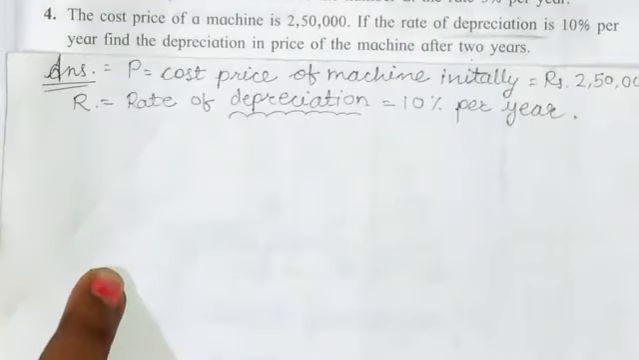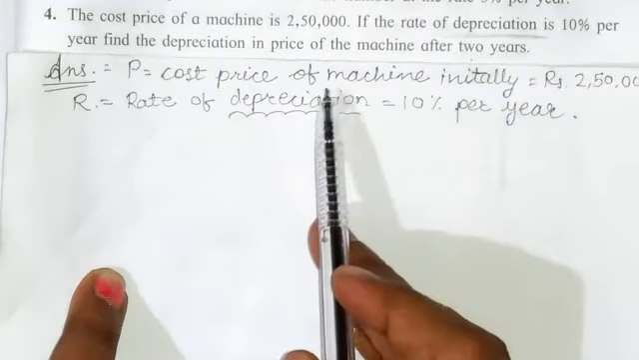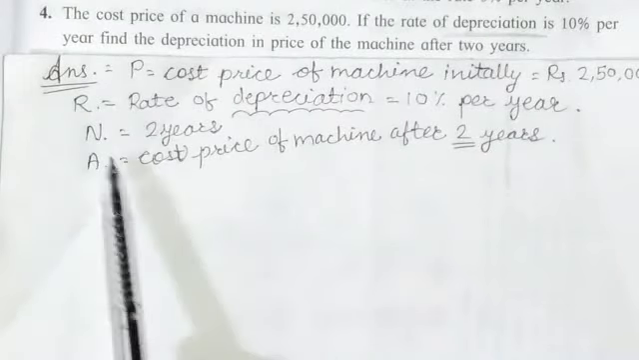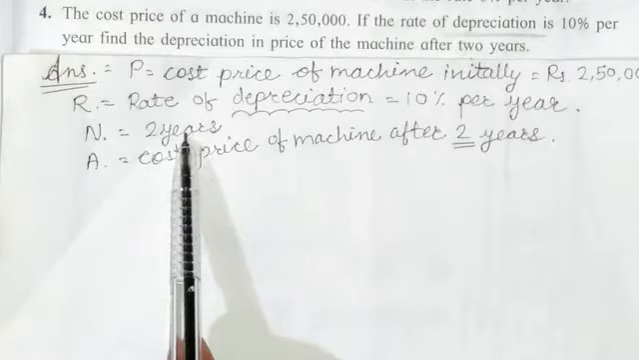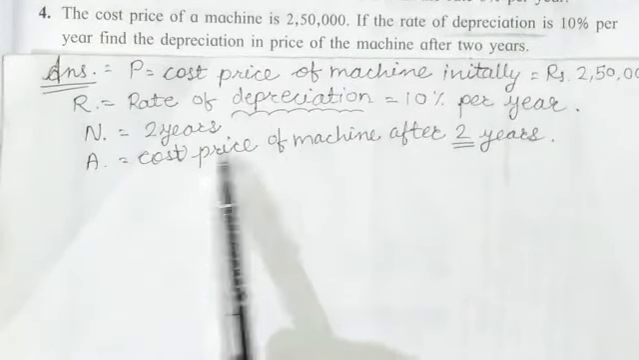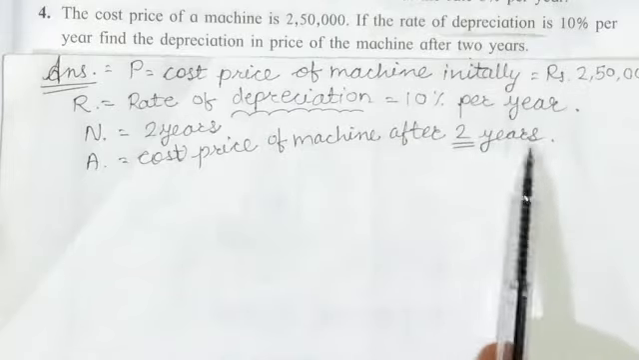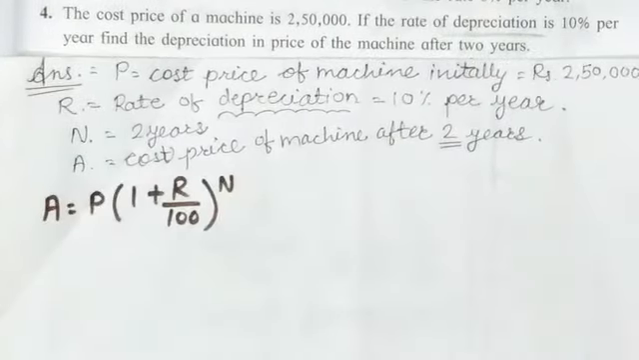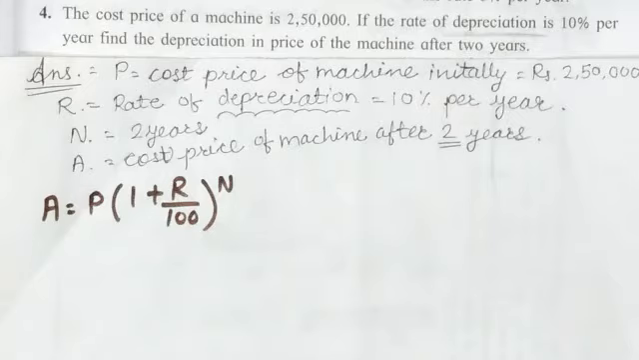Generally we are writing the rate of interest, but here we are writing the rate of depreciation, that is 10% per year. And after that we have to write the N, it means the period is 2 years, and what we have to find, that is A, it means the cost price of the machine after 2 years. Let's write the same formula again, that is amount is equal to P into bracket 1 plus R upon 100 raised to N.